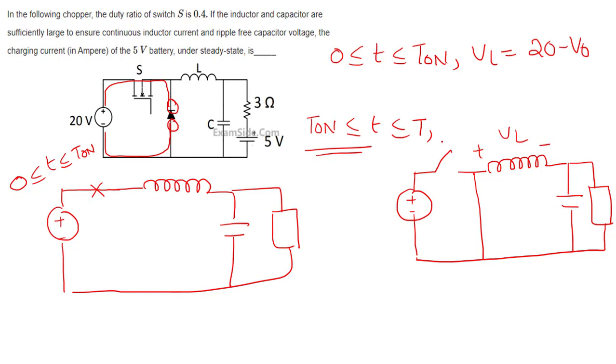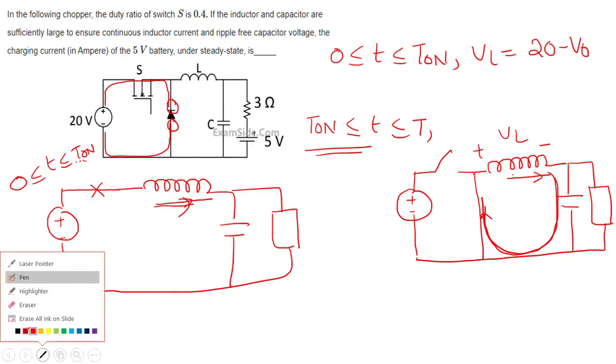When switch is open, now I will tell you how. Now there is a current through the inductor during T on. After T on, when the switch is open, the current is there. So the current will find its path. In the first case it is charging, in the second case it will discharge. And also I told one more point, that whenever it is discharging, it will interchange its polarities. See, don't change these polarities now.